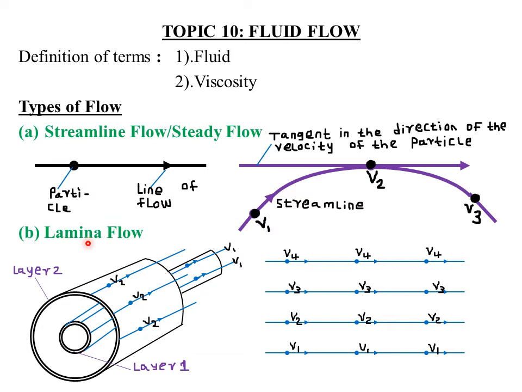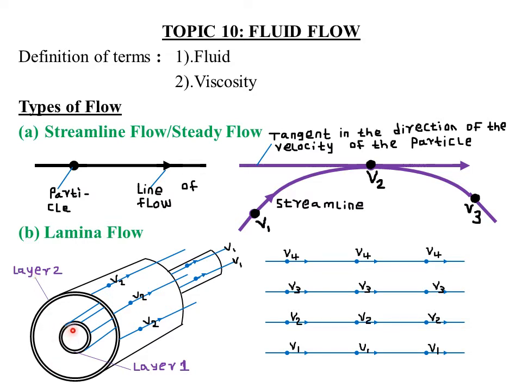And we are saying that a moving fluid has many streamlines or layers. Like if you consider my fluid which is moving in this particular pipe, it has layer 1, the inside part of the pipe, and also the outside layer, which is our layer 2. So a fluid usually moves with very many layers.